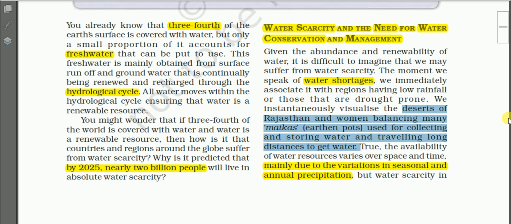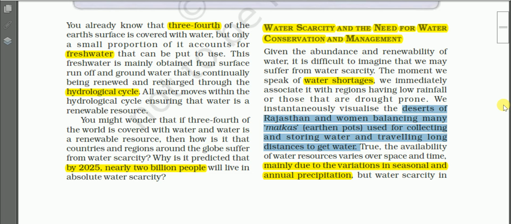Okay, and the true availability of water resources varies over space and time. The availability of water varies over space and time. Varying over space means it differs from place to place. In some regions we have enough water, and in other regions we don't get water, that is, we have scarcity of water.